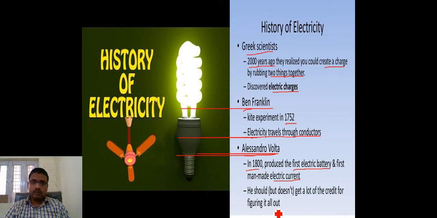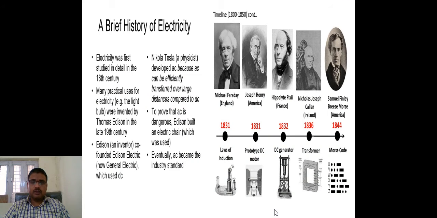Here, from 1800 to 1850, whatever things were discovered for the electricity purpose, these are some of the scientists: Michael Faraday, Joseph Henry, and others. The place is also given, it is important.